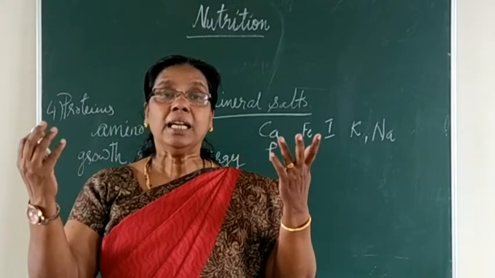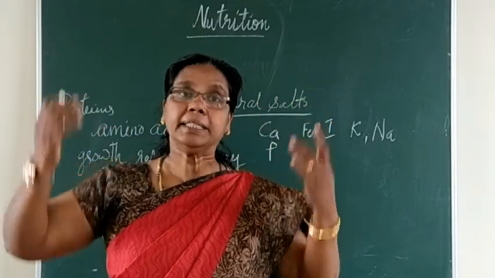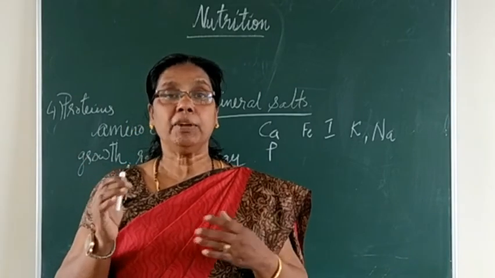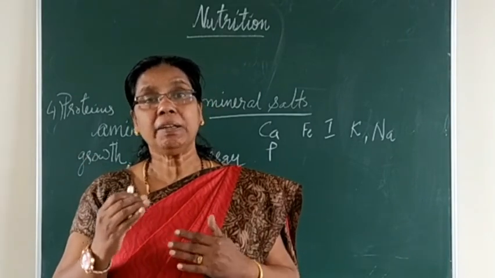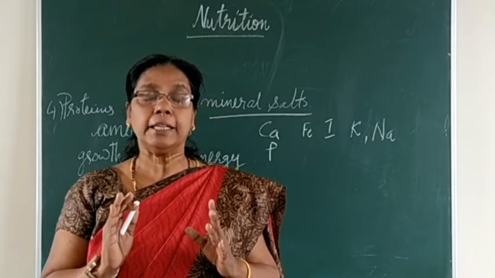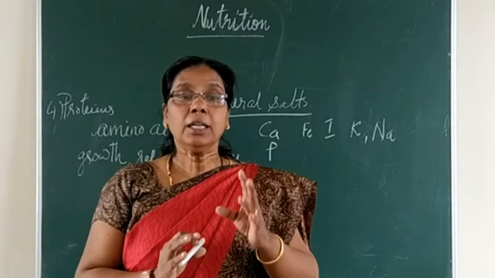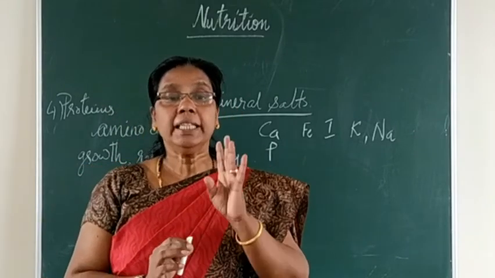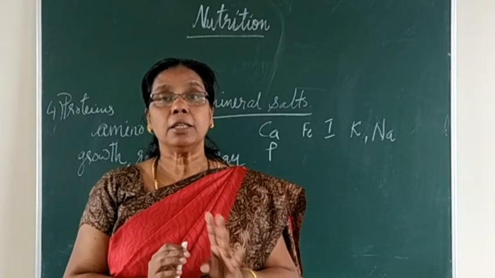These messages go to the brain. In turn, the messages our body is getting come through the nerve cells. Isn't it? Very quickly the nerve cells will act and we will get the messages and respond to the stimulus.